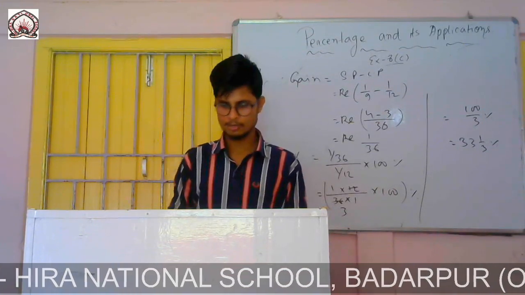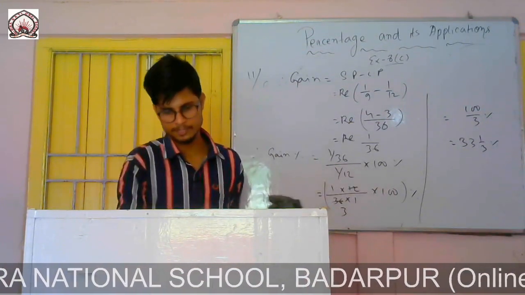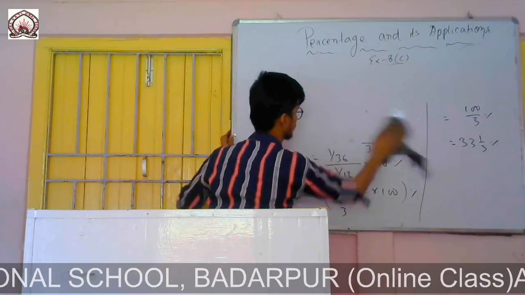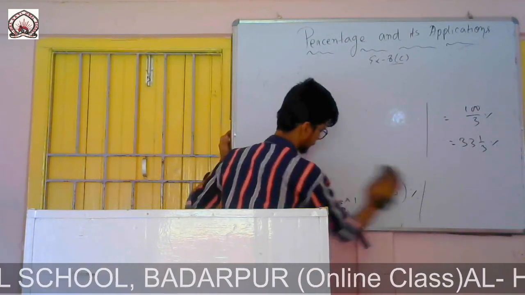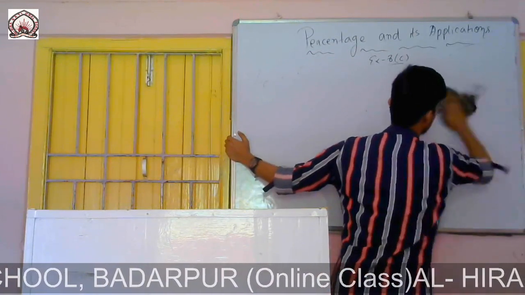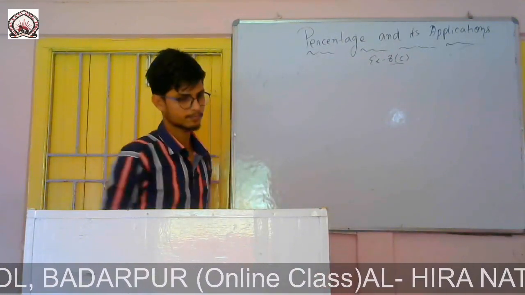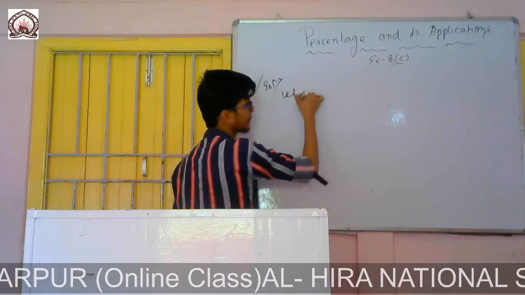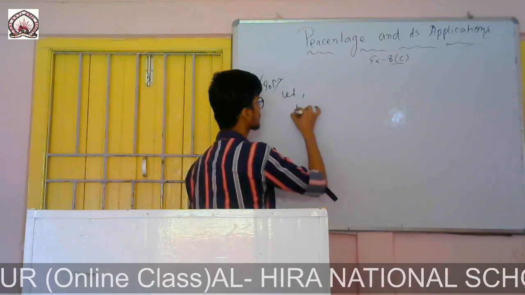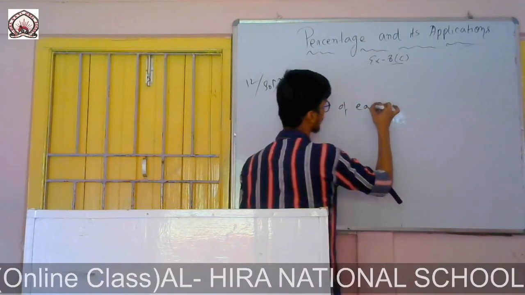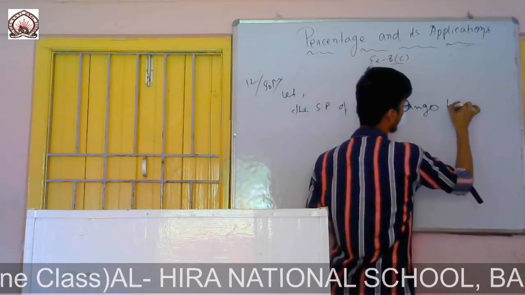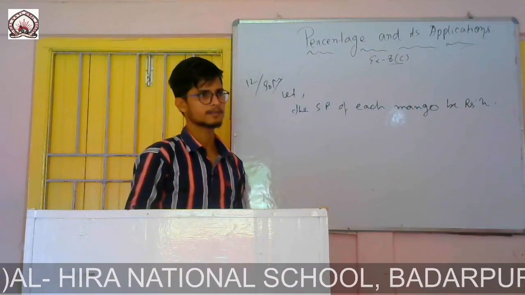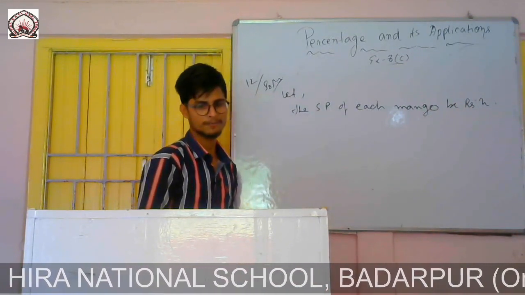First of all, we will let the SP of each mango be rupees x.